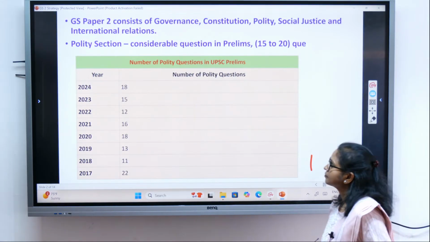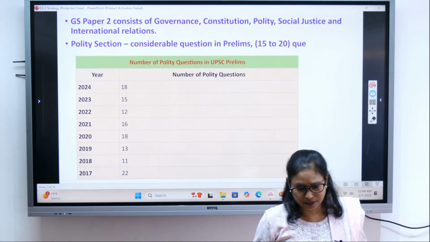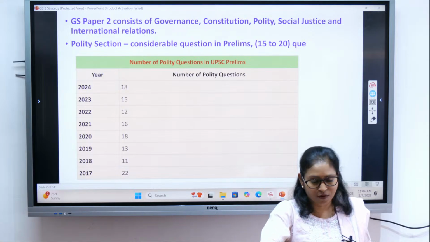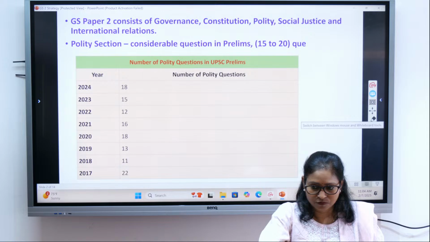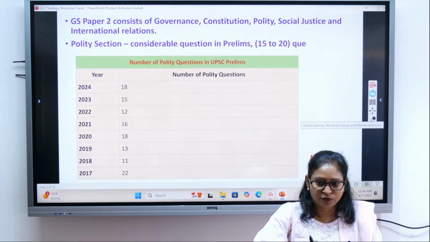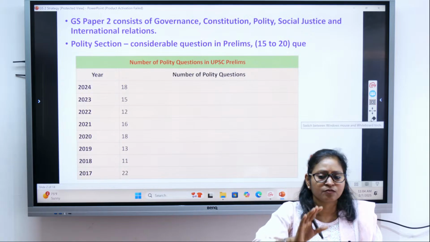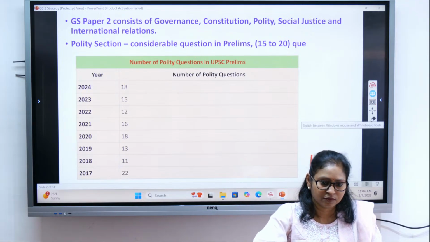Fine. So you see, GS paper 2 is very important, particularly when you see the polity aspect in your prelims. Why I am emphasizing is that the strike rate in polity can be the maximum. That is one subject which will help you in scoring really well in your prelims if you strengthen that subject, because most of the questions are doable.